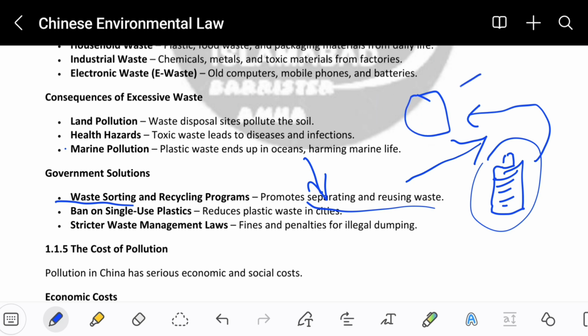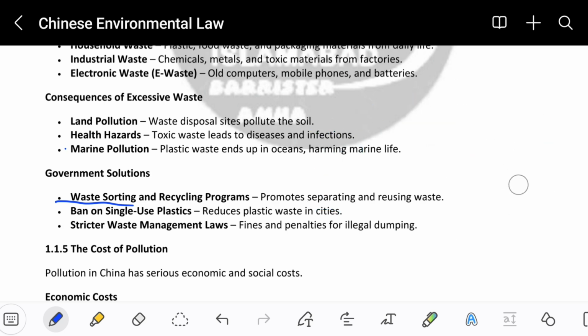If they're collected separately in a dustbin, with only the plastic bottles separated, these plastic bottles can be reused and they will not end up in the waste, and it will not cause any harm. So this is how the government will take action. If the waste is disposed of separately, it will be reused separately, so it will not cause any kind of negative impact on our body. It will not damage any soil, it will not damage the air, it will not damage any kind of river.